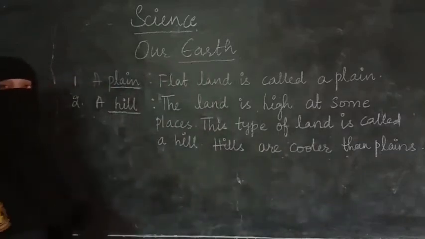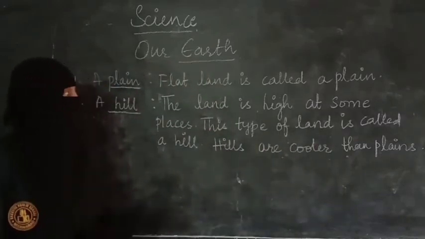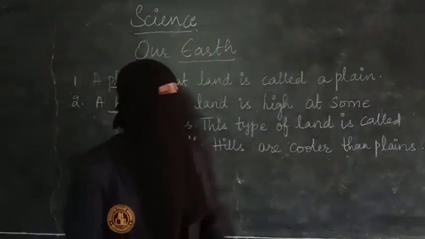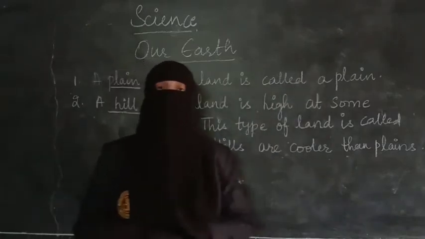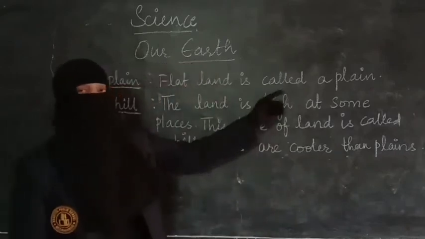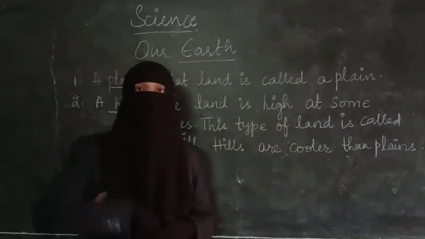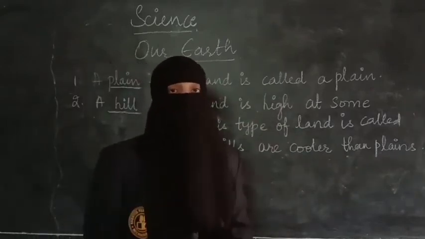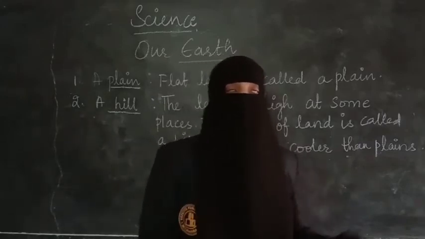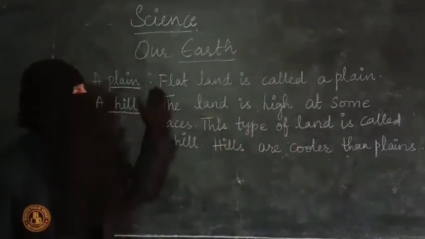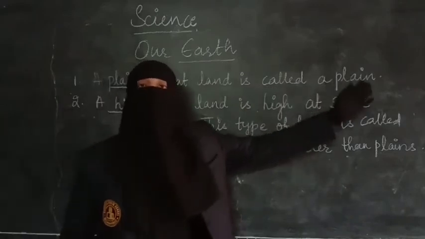A plain. What is a plain? It is a type of land. A flat land is called a plain. Where we are living, wherever houses are built, it is a plain, because it is a flat land. It does not have any ups and downs, it does not have any ditches. So it is called a plain. P-L-A-I-N, plain. Flat land is called a plain.